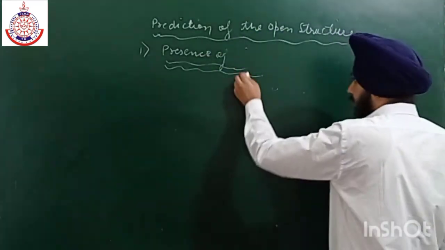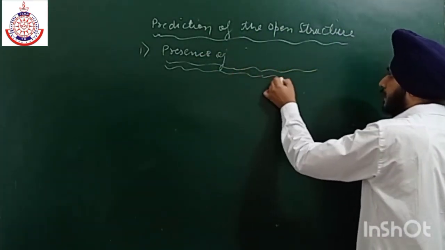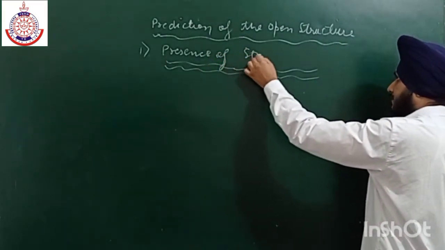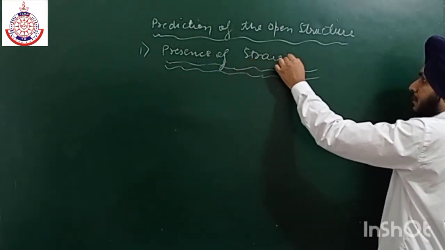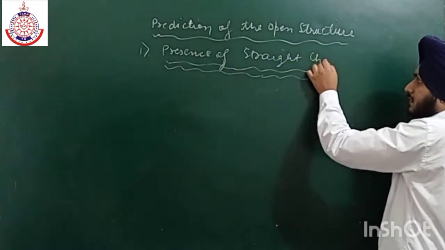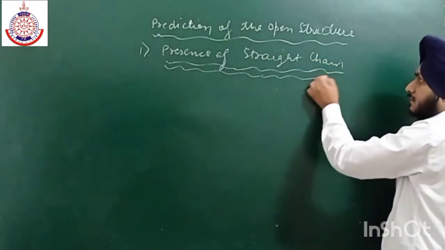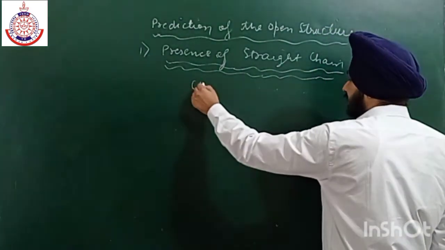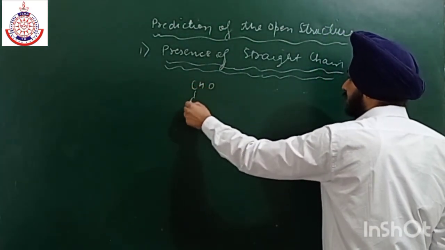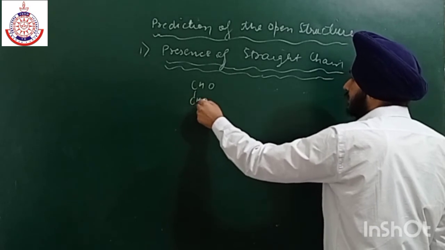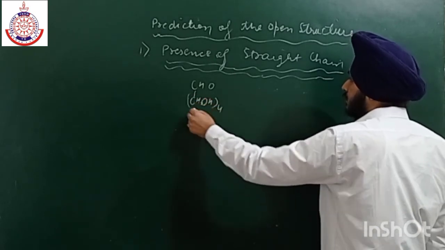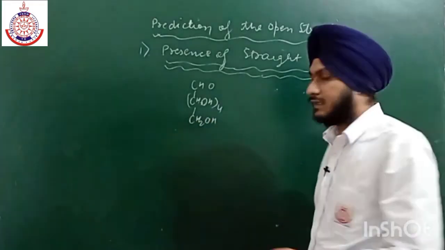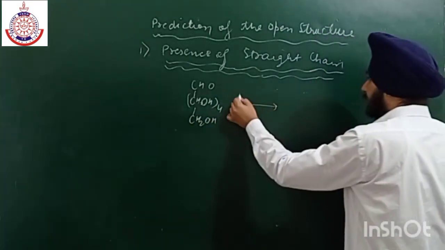This reaction we have already discussed in the chemical properties of aldehyde and ketone. The presence of straight chain was confirmed by reacting glucose with HI plus red phosphorus.